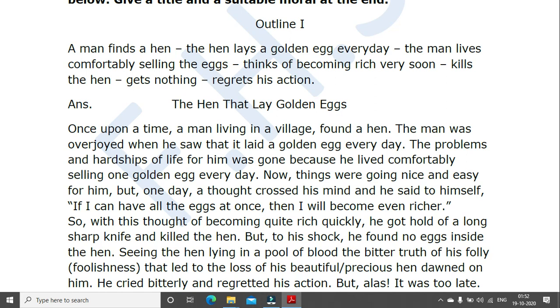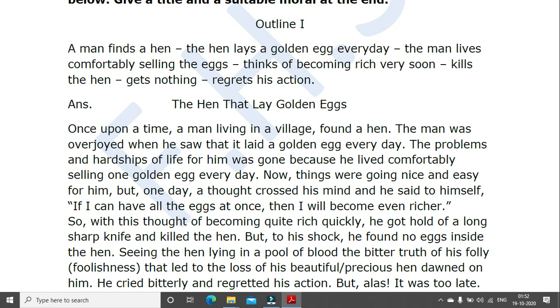Once upon a time, I'm just reading it. A man living in a village found a hen. See now how I added the whole thing. I could have just said a man once found a hen. It would have become shorter. But I said once upon a time, a man living in a village. Didn't say just a man found a hen. Okay. So that's the way you have to add words to make your sentence and your story a little longer.